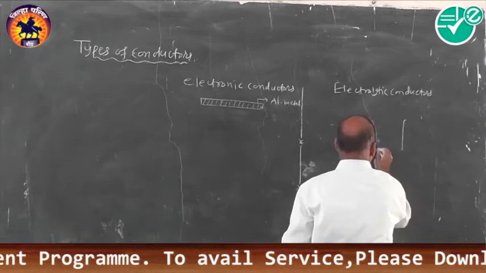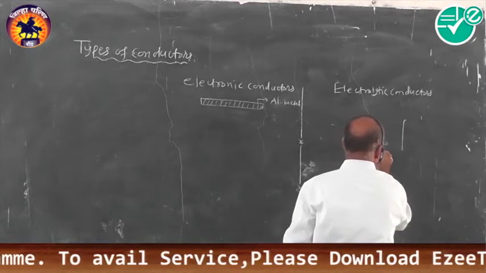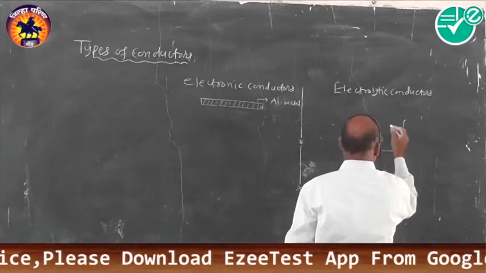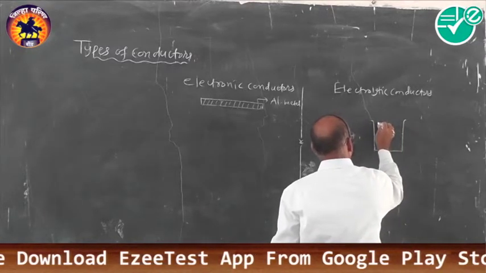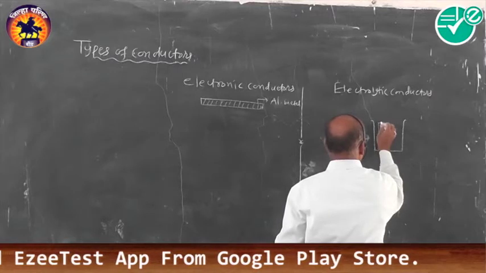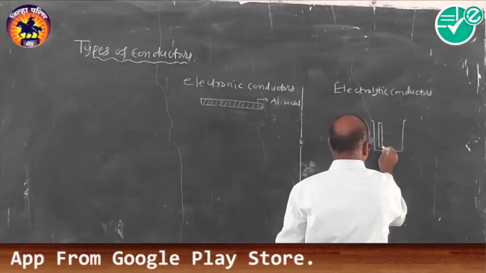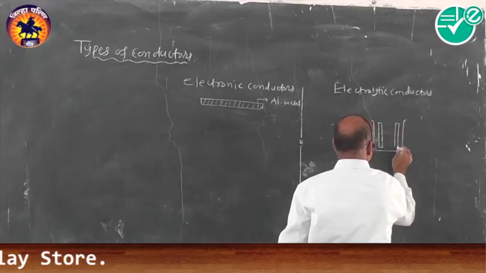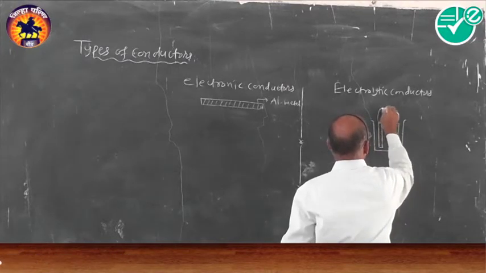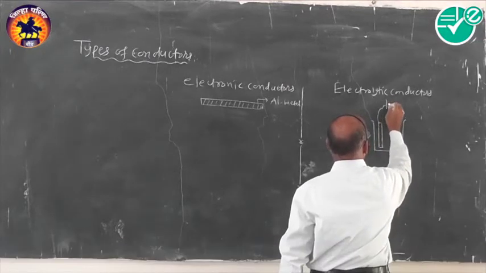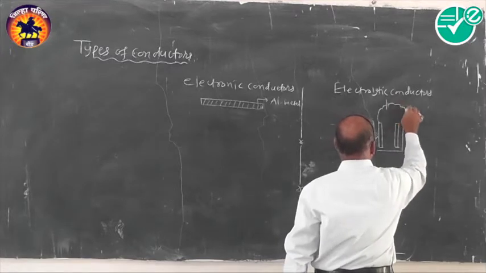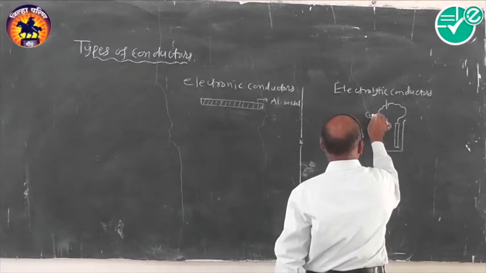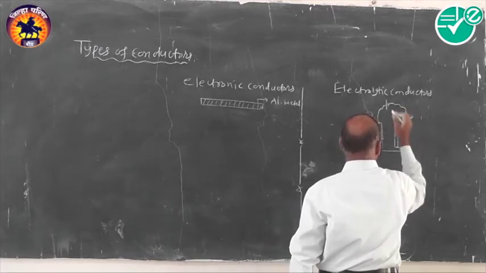For the sake of simplicity, we will have a beaker containing aqueous solution of NaCl. Suppose these two are the electrodes, platinum electrodes, inserted into this one. These are connected with the help of a metal wire, positive, negative. Here positive is there, here negative.